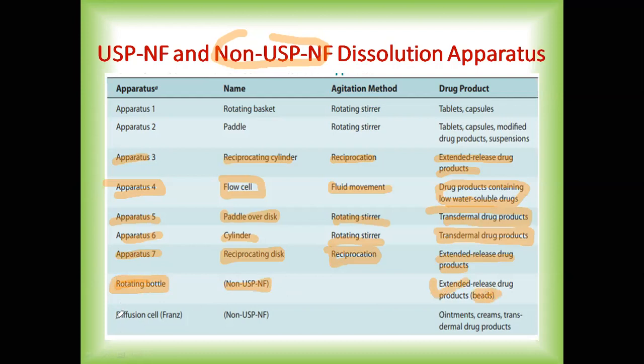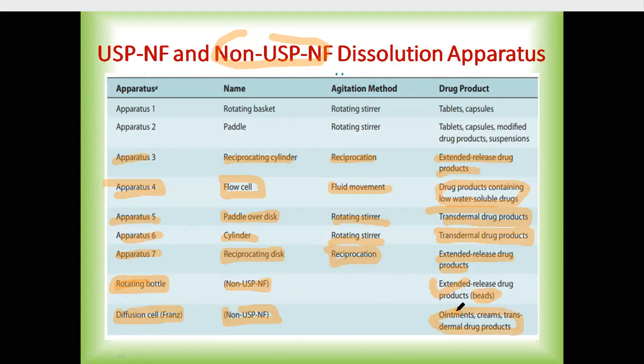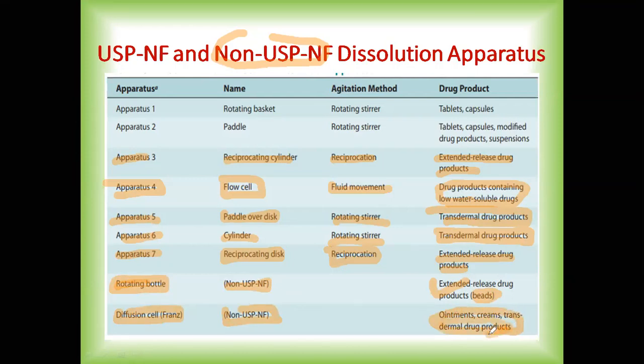And now coming to the next apparatus, that is called the diffusion cell, or the Franz cell, which is also non-USP NF, and it is mainly used for transdermal drug products, ointments and creams.